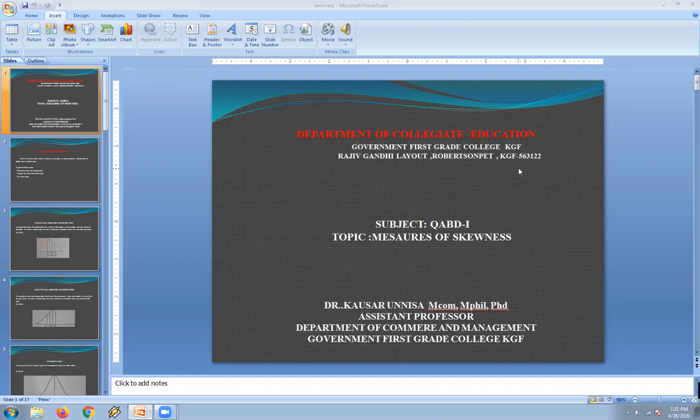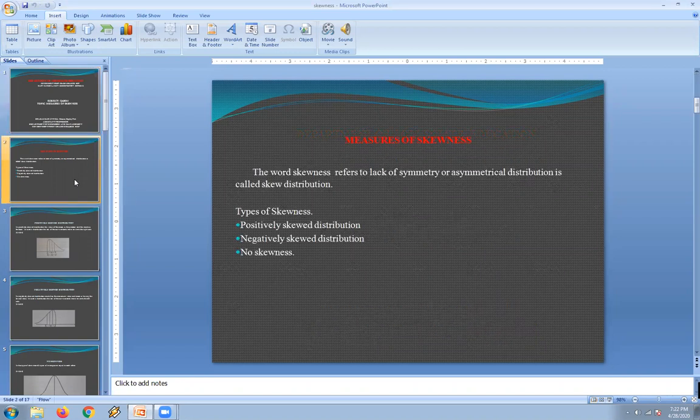So, we begin the topic of skewness. From the previous topics, measures of central tendency and measures of dispersion, we have learned to find a single value that represents the entire mass of data and the extent of spread of values in the data from that single value. But we may come across frequency distributions which differ widely in their nature and have the same measure of central tendency and the same measure of dispersion.